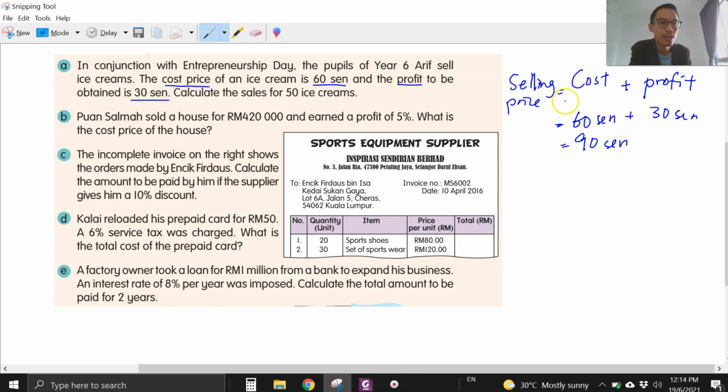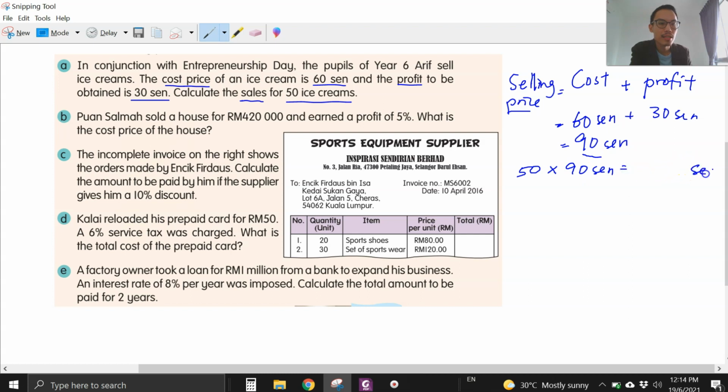Harga jualan sama dengan harga cost tambah untung. So harga cost 60 cents, untung 30 cents, harga jualan sepatutnya 90 cents. Then you will make a profit. Calculate the sales for 50 ice creams. So one ice cream is selling at 90 cents. So for 50 ice creams, you just take 50 times 90 cents.